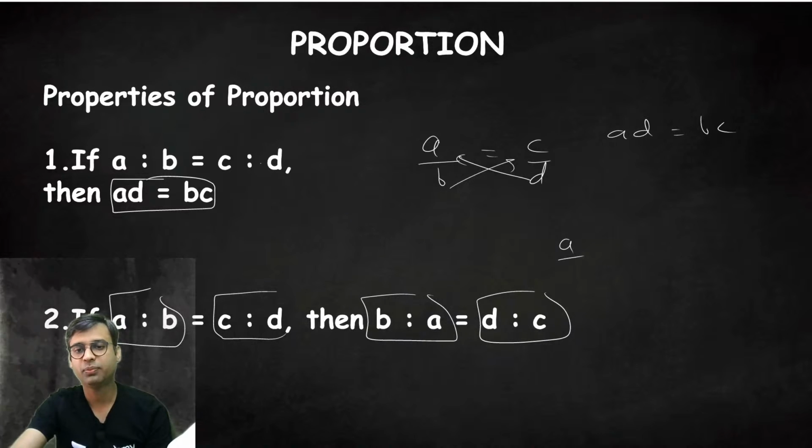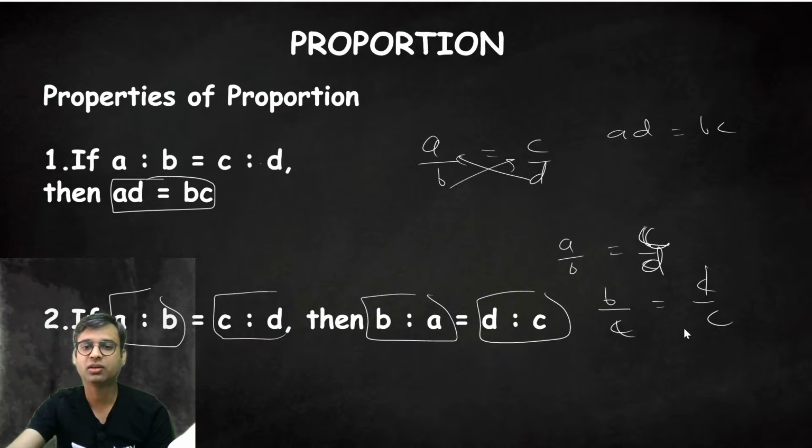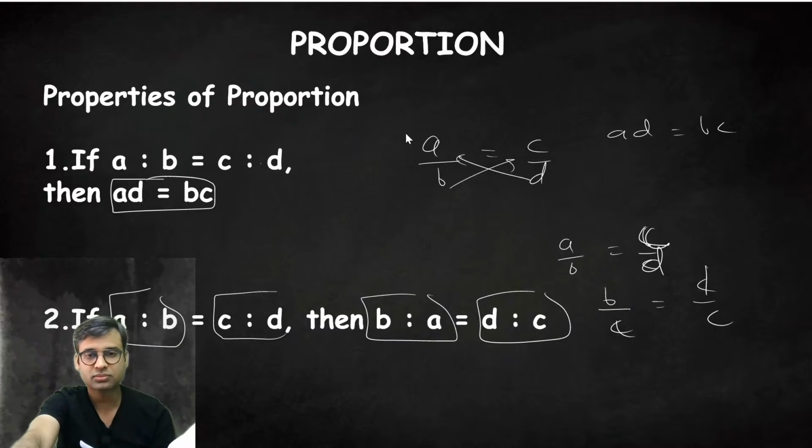And here a upon b equals c upon d. We have used the invertendo. So b upon a equals d upon c. B upon a equal to d upon c.